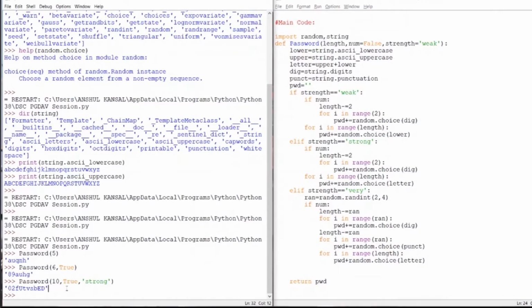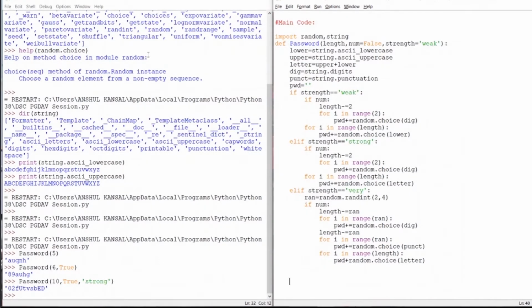But what we see is that somebody can easily decrypt this password. They can easily see the sequence: okay, firstly the digits 0 2 are provided, and then there is a string of letters. So what we are going to do, we are going to shuffle this password. We are going to shuffle this password with our random.shuffle method.